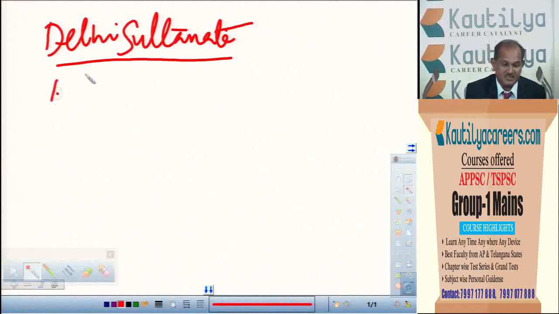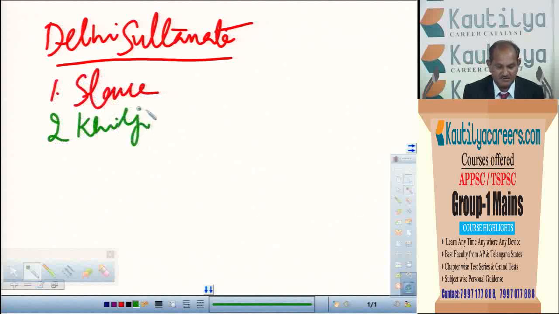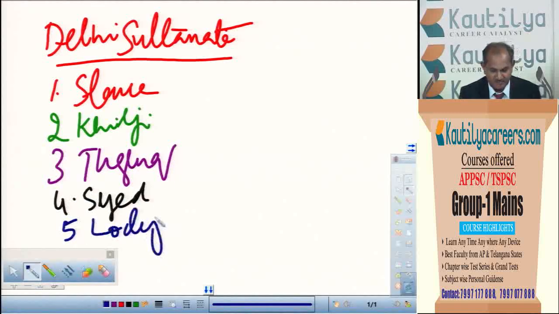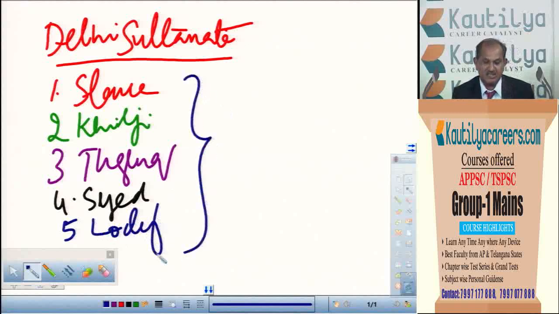They are Slave Dynasty, Khilji Dynasty, Tughlaq Dynasty, Sayyid Dynasty, and the 5th one is Lodi Dynasty. So the Delhi Sultanate was under the 5 dynasties called Slave Dynasty, Khilji Dynasty, Tughlaq Dynasty, Sayyid Dynasty and Lodi Dynasty.